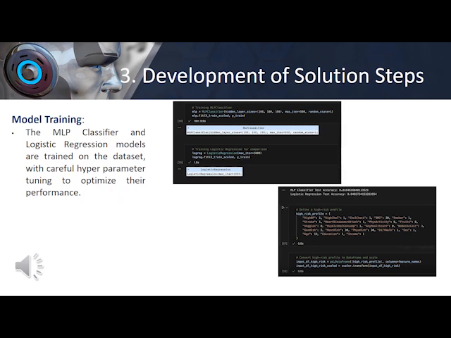Model training. This is for the MLP classifier. The MLP classifier and logistic regression models are trained on the dataset with careful hyperparameter tuning to optimize their performance.